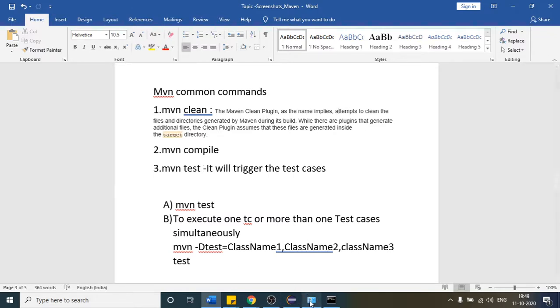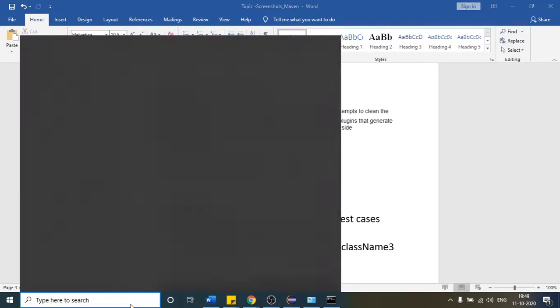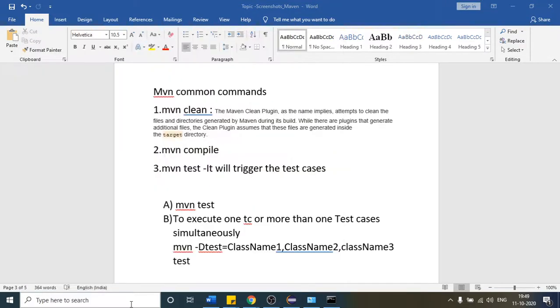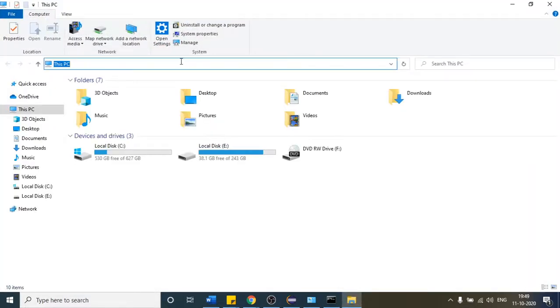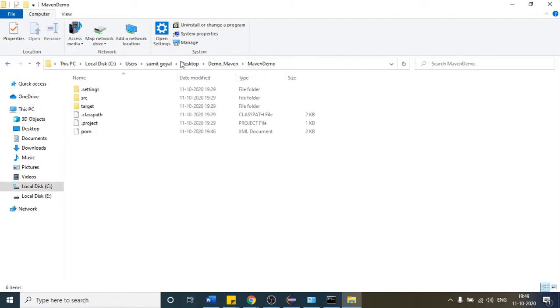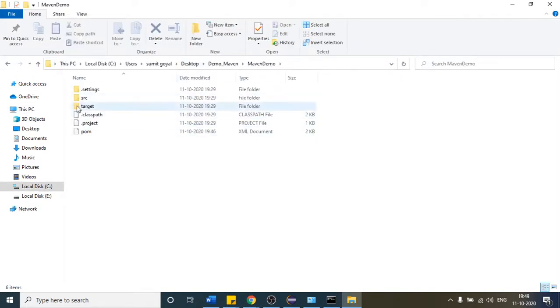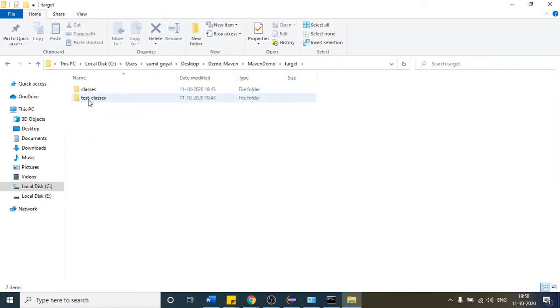Let me show you as well. Open the directory first, the directory where my project is present. Yeah. So every time you run your test cases, this folder will be generated. It will have some kind of classes and folders. So suppose after the first run of the test cases, I want to clean my project.